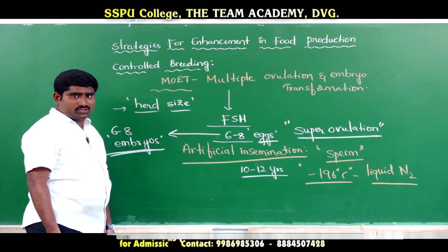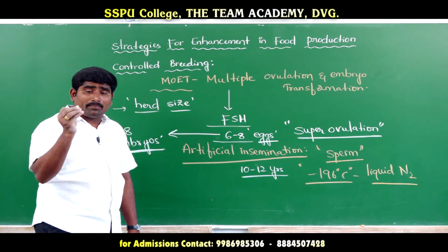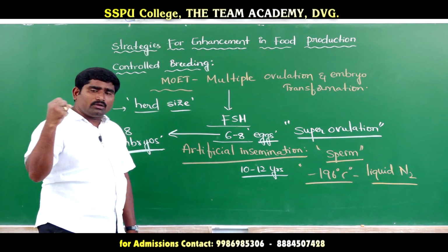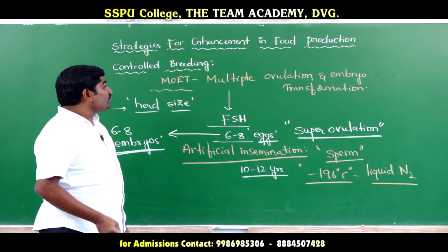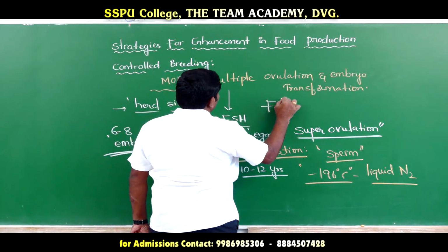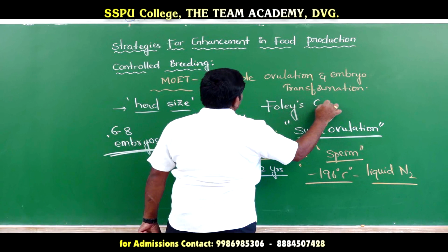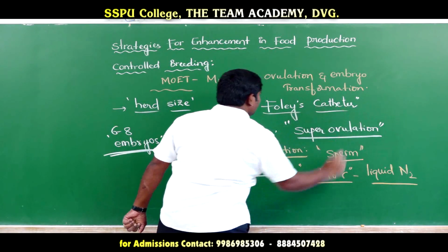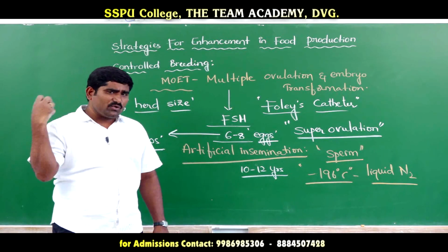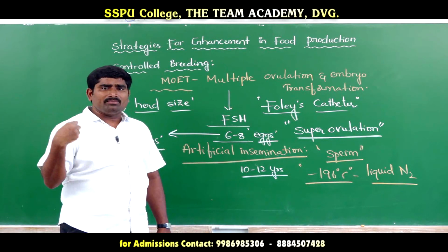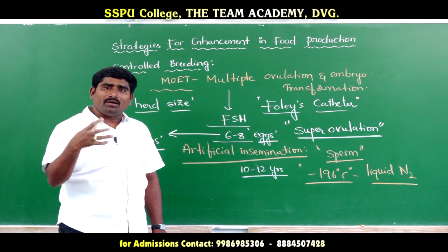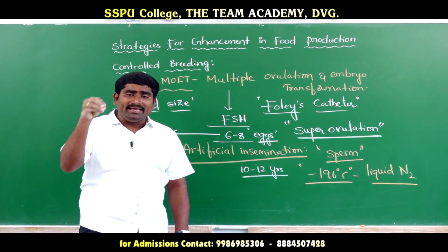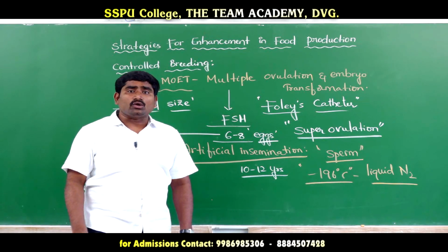These 6 to 8 embryos cannot grow in the same uterus, so all of them will be taken outside with a Foley's catheter. Foley's catheter is a device. Using this catheter, all the eggs will be recovered from the fallopian tube of the cow, and each one will be kept individually in surrogate cows.